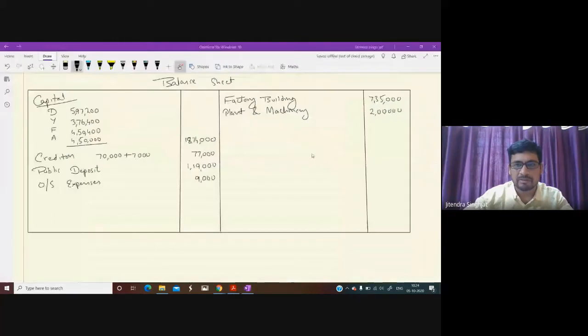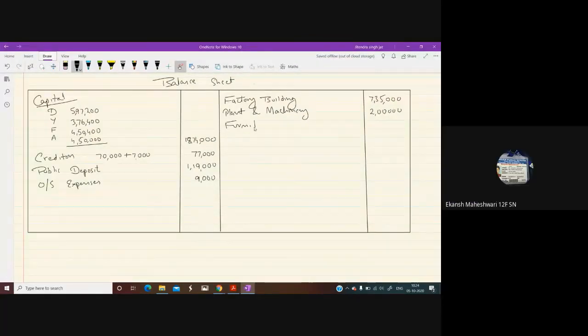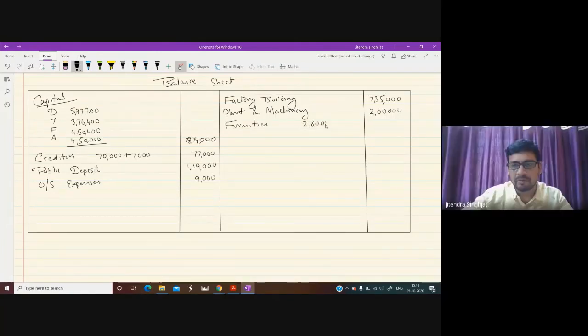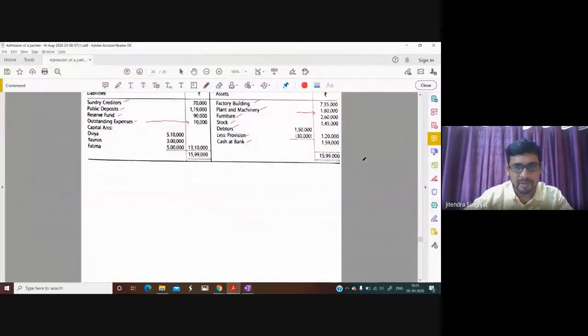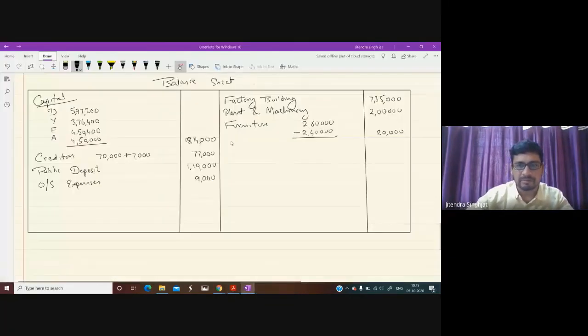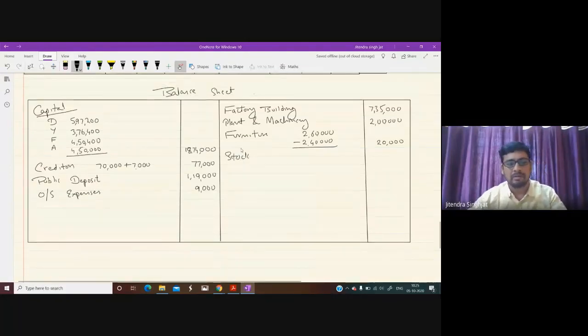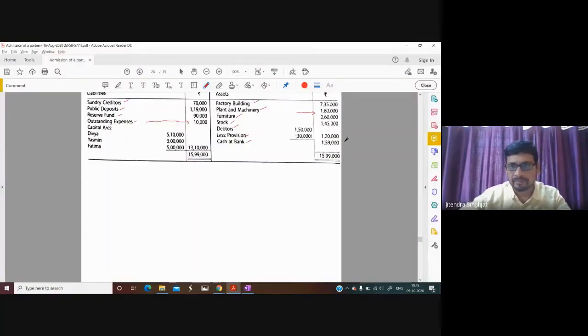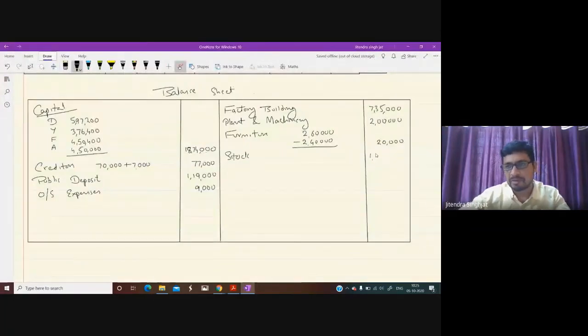Furniture, any change in furniture? Sir, 2,40,000 distributed, so out of 2,60,000, 2,40,000 distributed by partners. How much left? Furniture of rupees 20,000 is left. Stock, any change? No change in stock. 1,45,000.